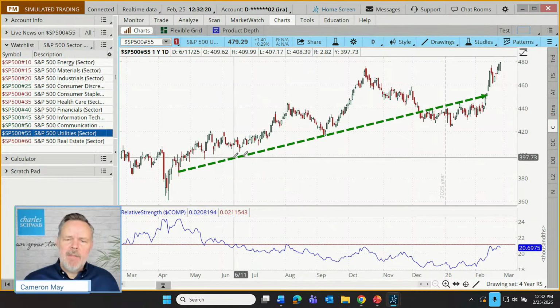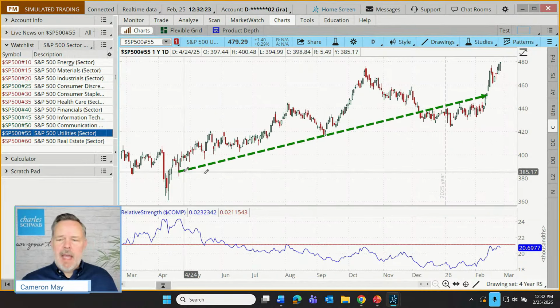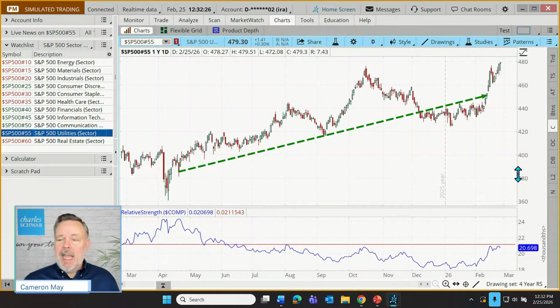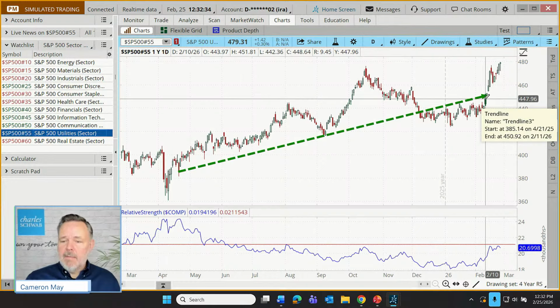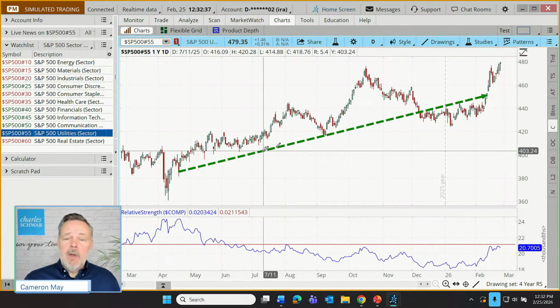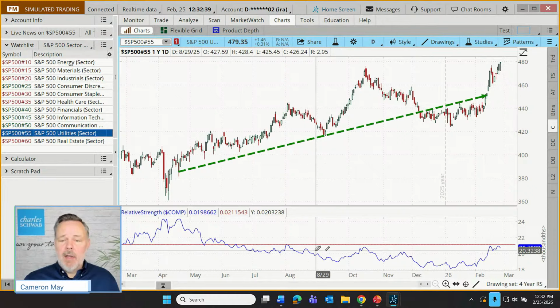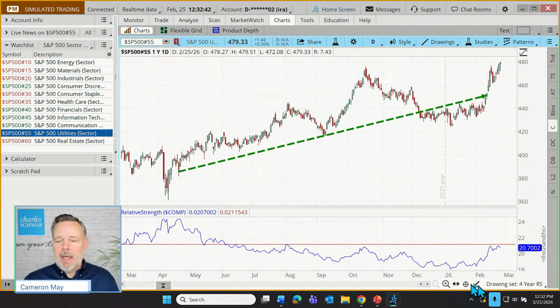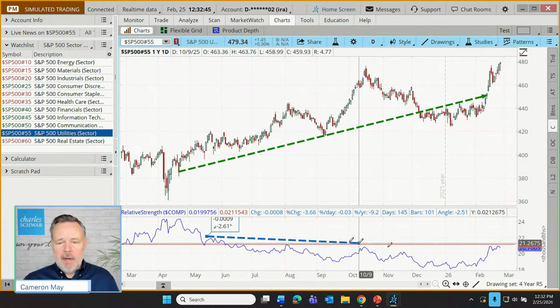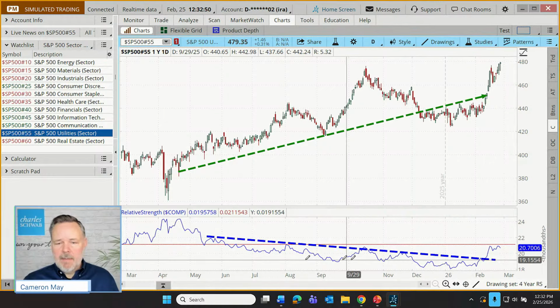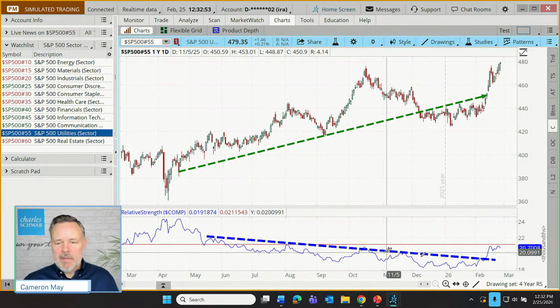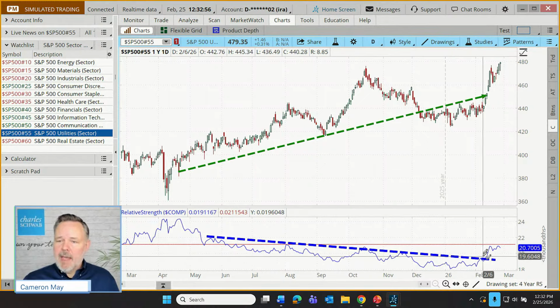Well, utilities actually haven't had a bad year. If you look at the absolute numbers, we went from a level of about 380-ish up to maybe 450-ish between April and the second week of February. So net going up, just not as strong as other areas of the marketplace. But what's happened quite recently for utilities, let's draw in that descending area of resistance on our relative strength. Looks like just over the last couple of weeks, we might be seeing some breakout behavior for utilities.